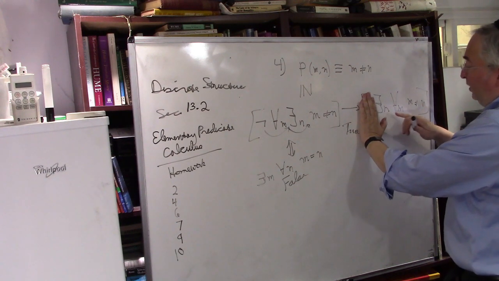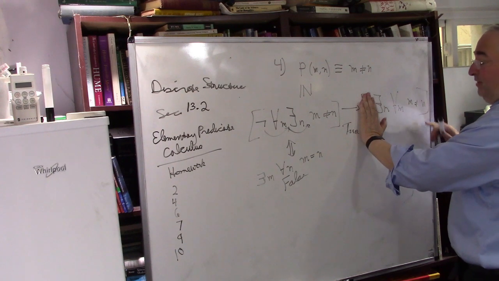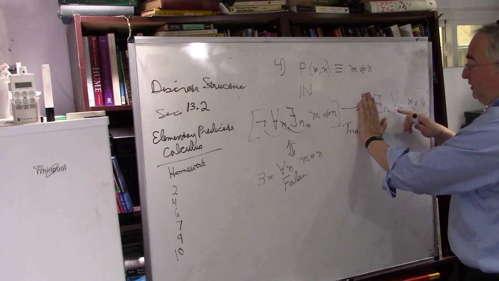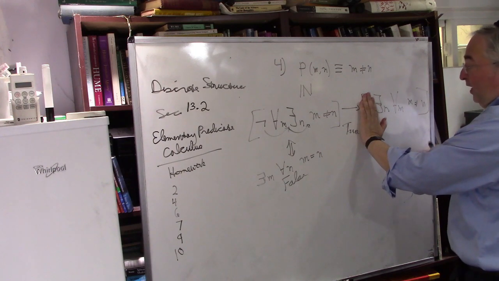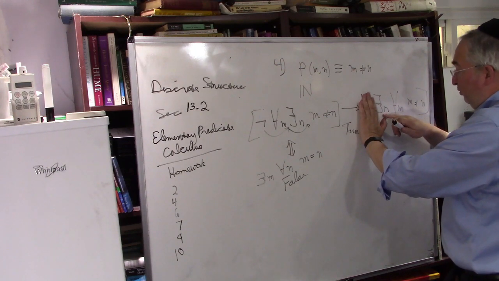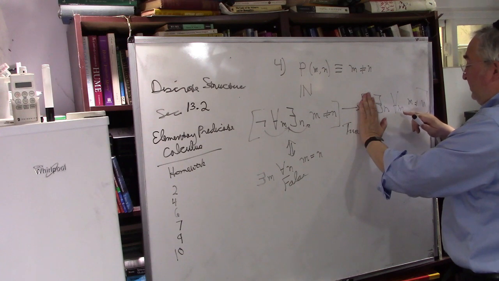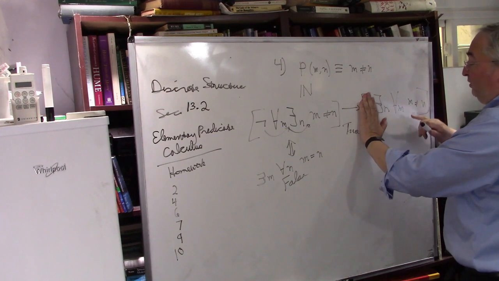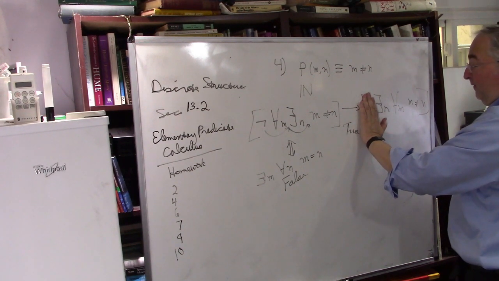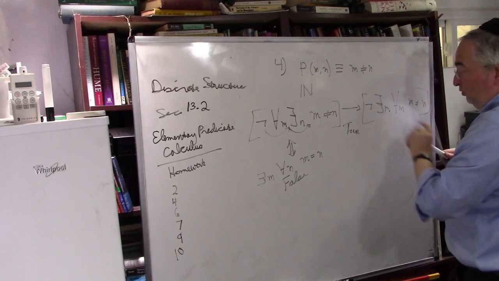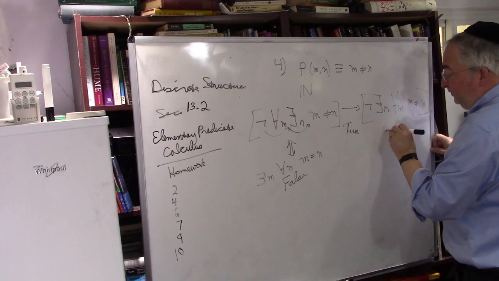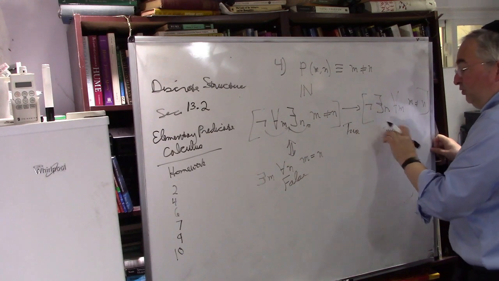Is there some number that is not equal to any other number? And the answer is no. The number 23, it's not true that nothing's equal to 23. 23 is equal to 23. So this is false, which makes this true. So false arrow true is true.